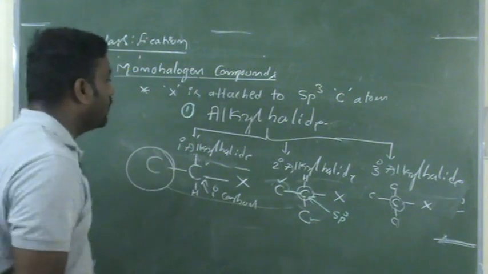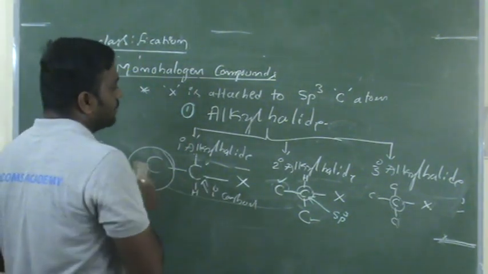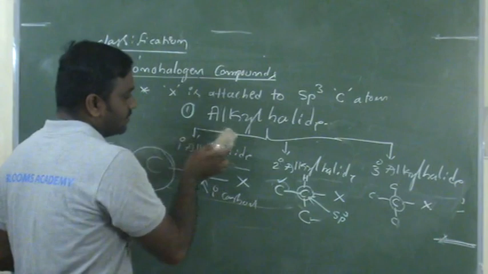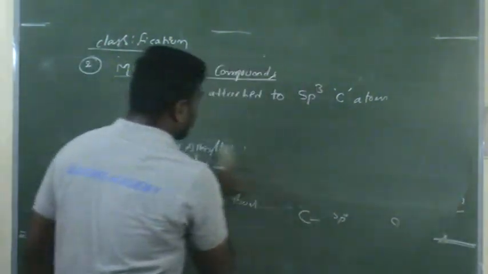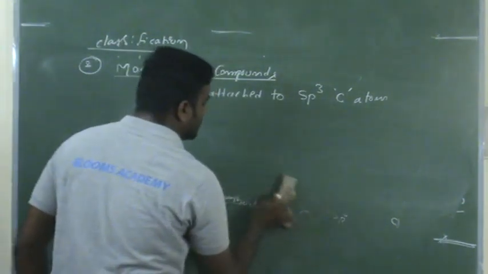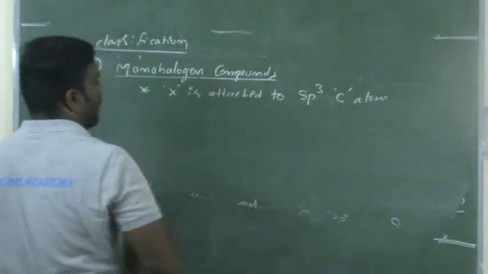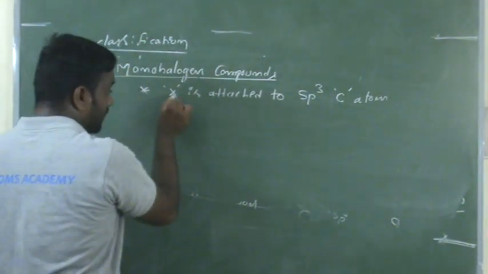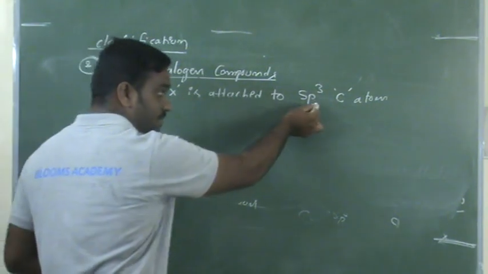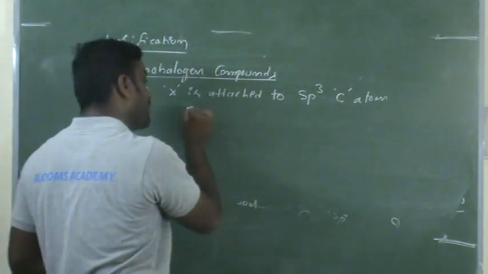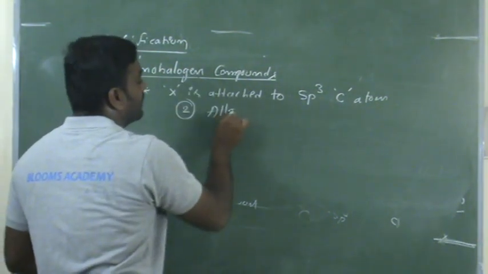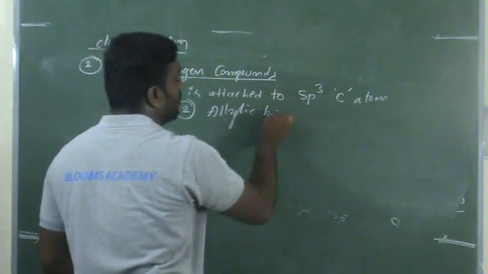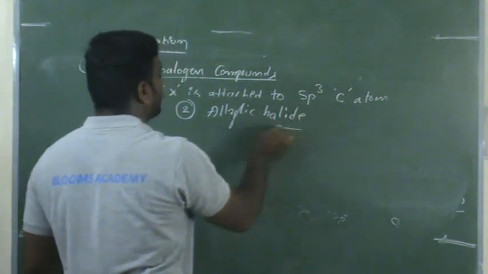Okay. Now we are going to another classification, the allylic halide. This is very important and also very simple. What is an allylic halide?